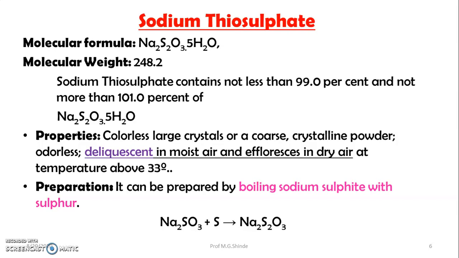The molecular formula of sodium thiosulfate is Na2S2O3·5H2O. Molecular weight is 248.2. Sodium thiosulfate contains not less than 99% and not more than 101% of sodium thiosulfate in the hydrated form. Properties: it is colorless, large crystals or coarse crystalline powder, odorless, deliquescent in moist air and efflorescent in dry air at temperatures above 30 degrees. Preparation: it can be prepared by boiling sodium sulfite with sulfur, Na2SO3 plus sulfur, that will give the sodium